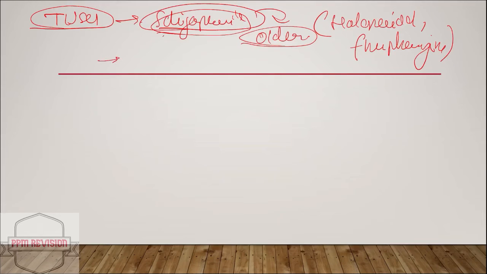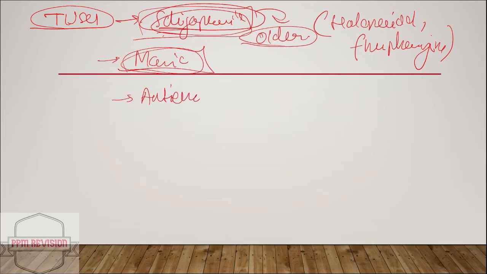Okay, now I told you schizophrenia. Now we can look at mania as well. So mania is also treated, and next it can also act as an antiemetic.